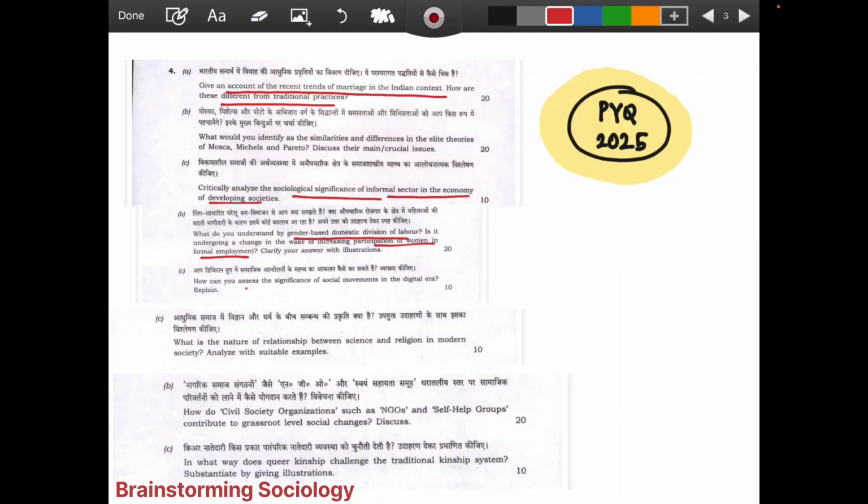How can you assess the significance of social movements in the digital era? Can you think that it has been asked from this topic or this part of the syllabus? We can't think that way. We have to think as an integrated whole. You can go through the questions yourself. Also, queer kinship challenging the traditional kinship system. You are just seeing how the pattern has changed, how it is being asked on a comparative basis, how it is analytical. So rote learning won't help anymore, right?